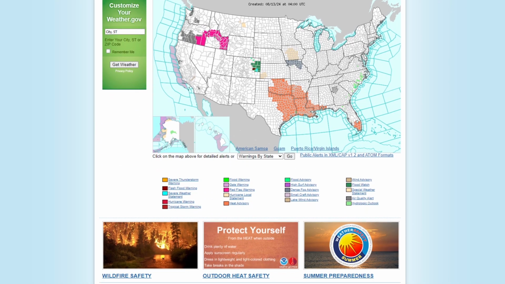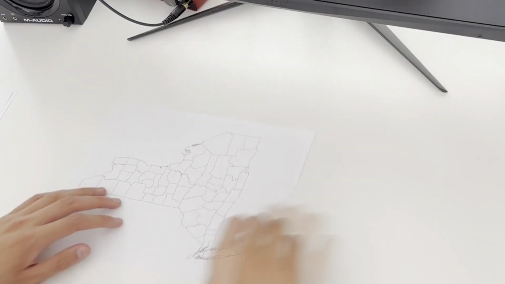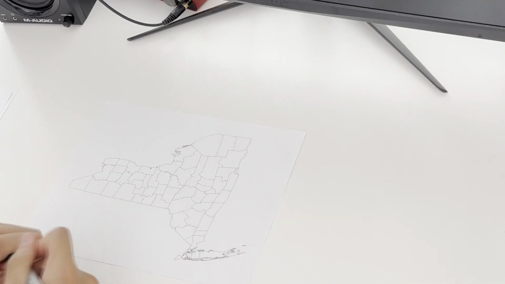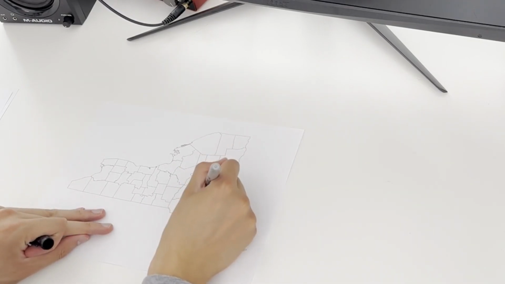If we take directly from the National Weather Service, the definition provided is kind of confusing, so let me help visualize. There's many factors that come into play here, but I'm going to show two examples of two different types of storms on New York here. So let's say our forecast area is this county right here.